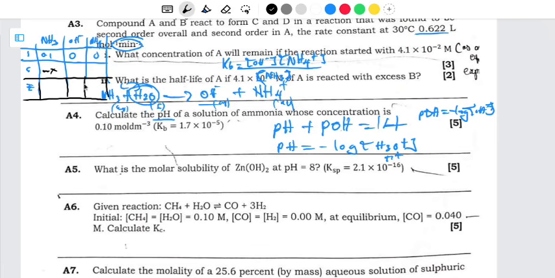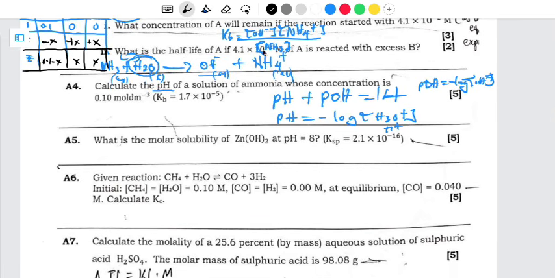If we had a coefficient of 2, we would need to say negative 2x. But since we have 1, we just have to say negative x. Then since the ratio is just 1 to 1, and these are on the product side, we need to add plus x. So here we're going to have 0.1 minus x, and here we're going to have x, and even here we're going to have x.